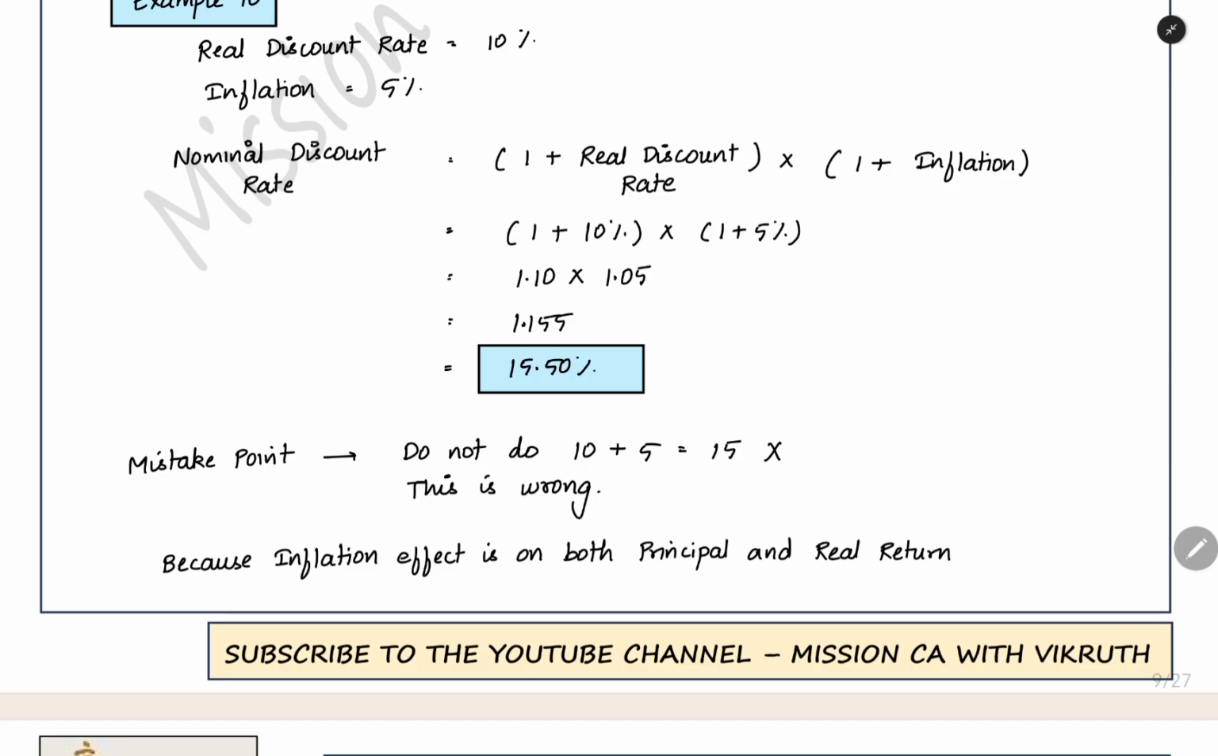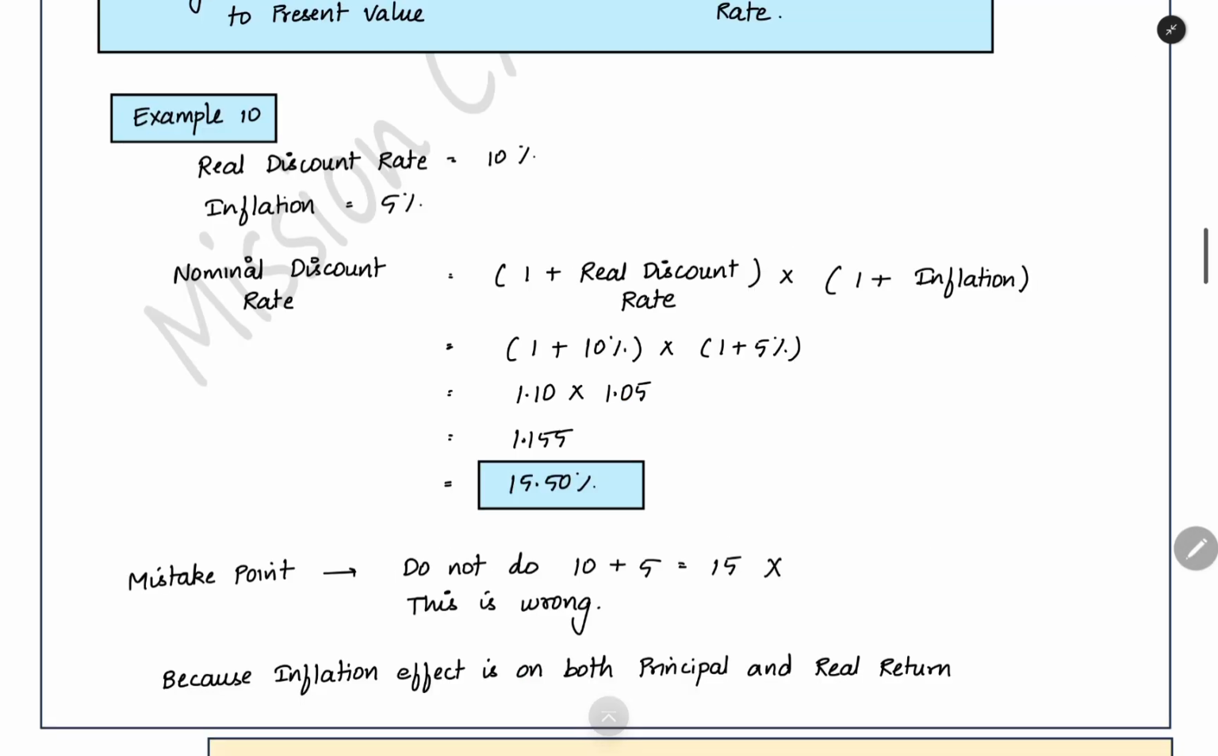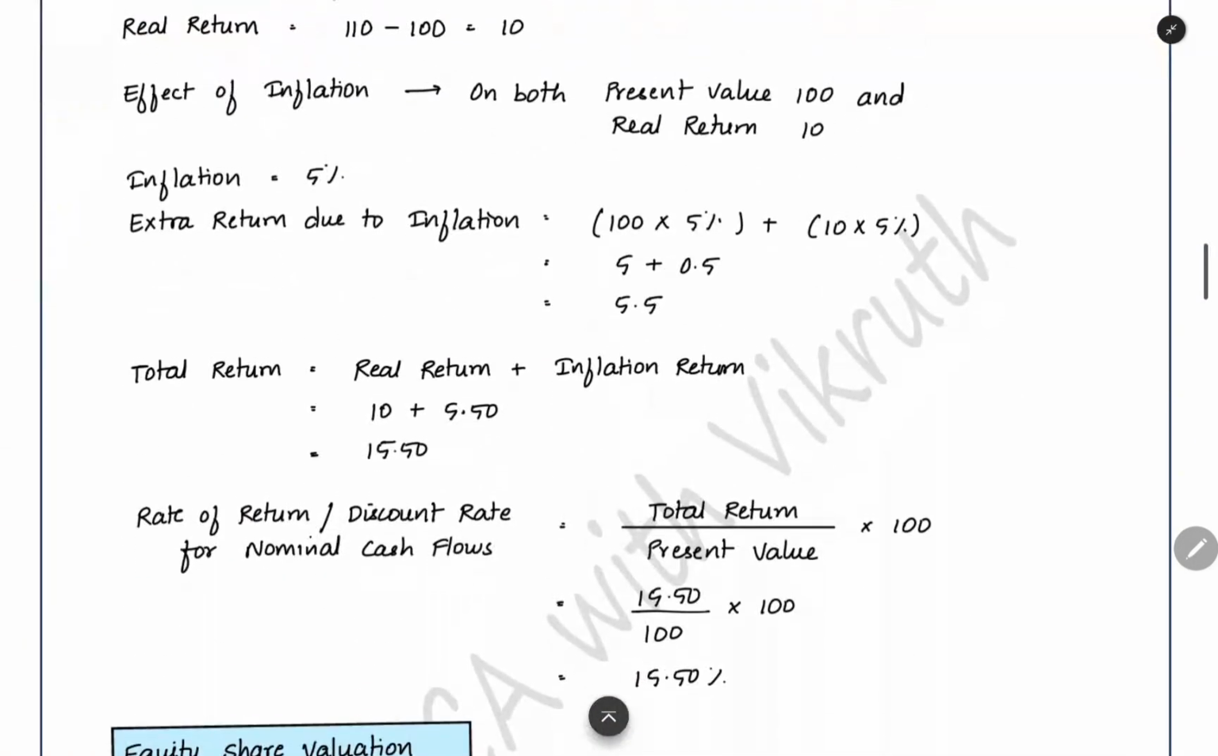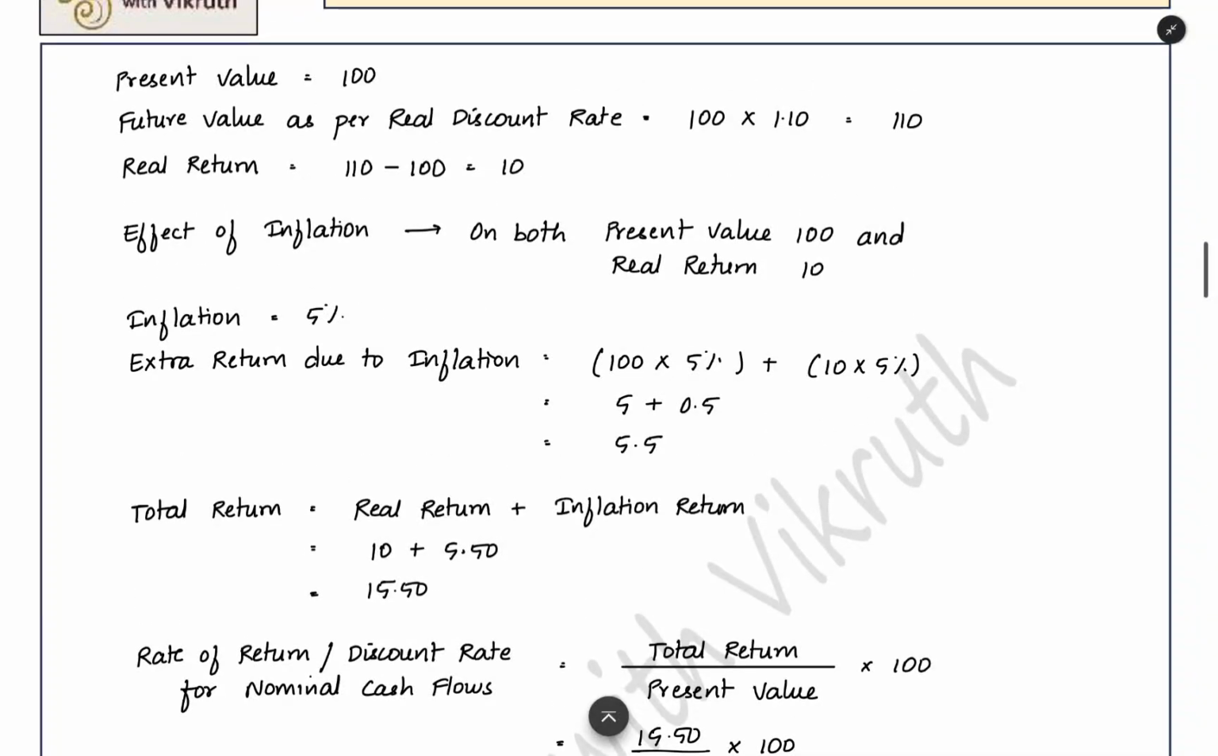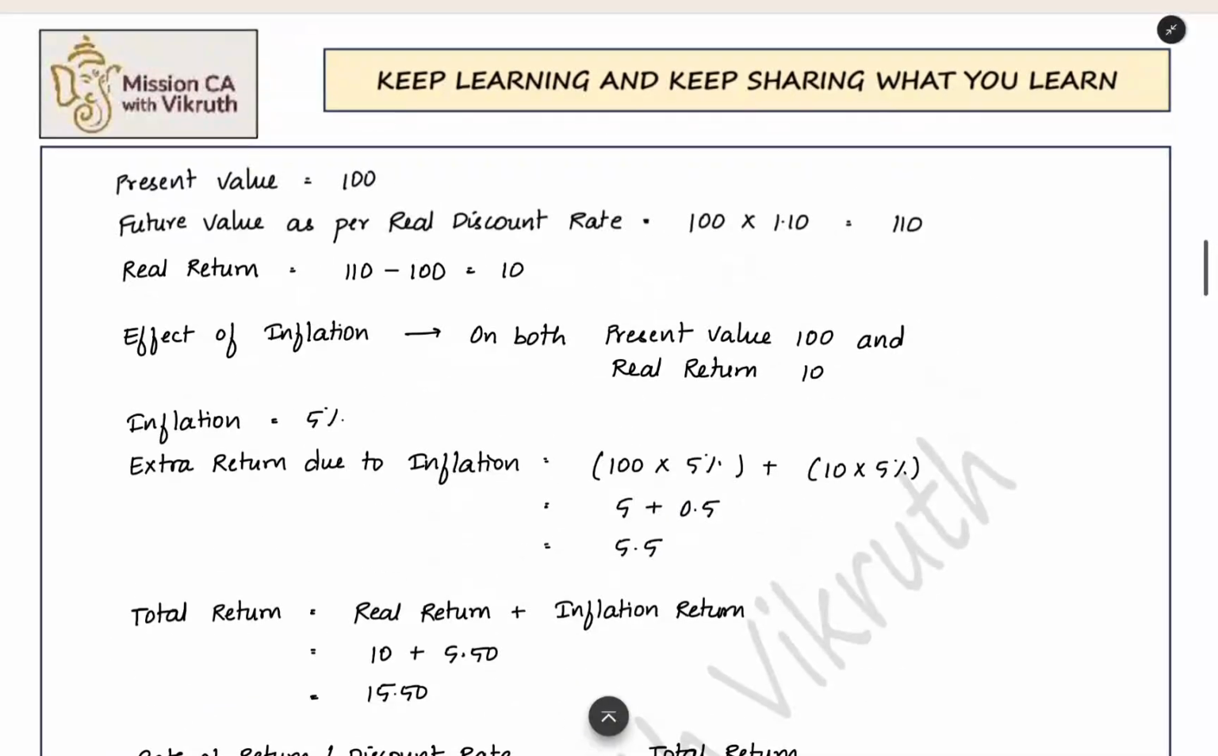If you do not understand this logic, no problem, just use this formula: 1 plus real discount rate into 1 plus inflation. So that's all about the concept of discount rate which you have to use for discounting the cash flows. That explanation I have given you in the form of an example here. You can pause the video and read that if you want.